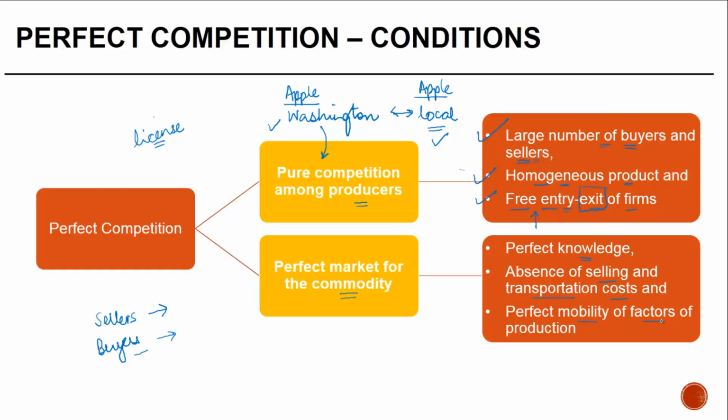Perfect mobility of factors of production, which means if there is an individual, he can move from one place to the other. He can move from Dehradun to Delhi, from Delhi to Bombay, or at any other place. There's a perfect mobility for him. If he wants to choose a job at a particular place, he can do that. So the factors of production are perfectly mobile.